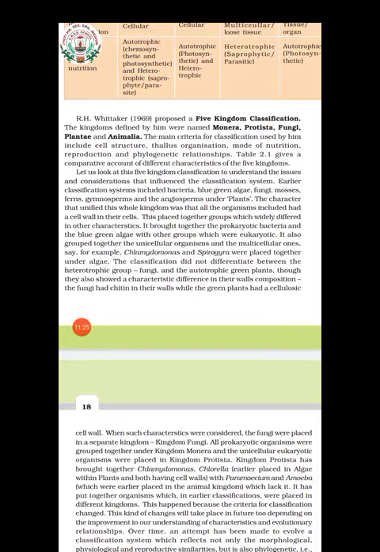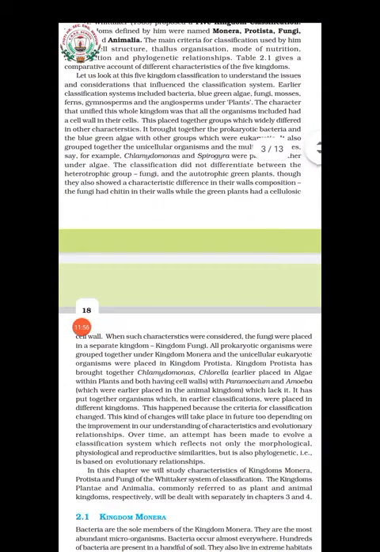But when we analyze, the cell walls of fungi and plants are entirely different. Clear? All the fungi have a cell wall with a special material known as chitin, which is different from plant cells, and a new kingdom was formulated for them, that is kingdom Fungi.